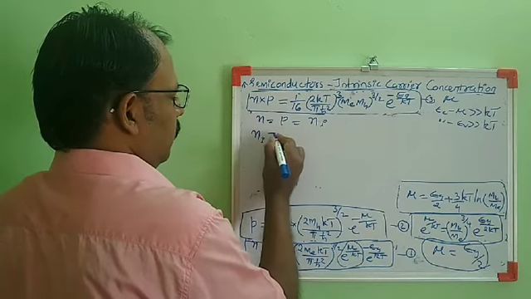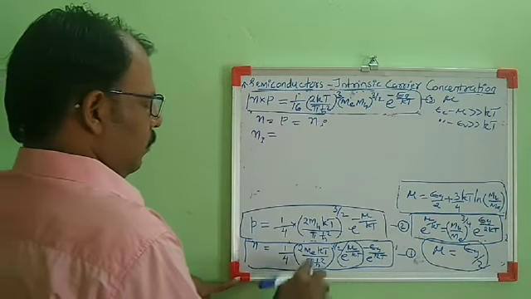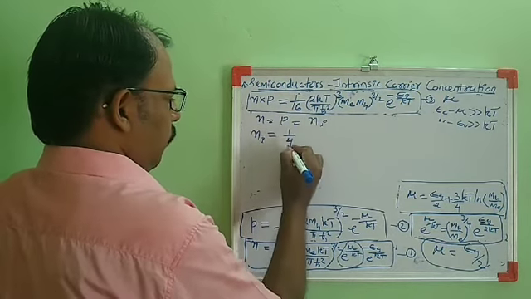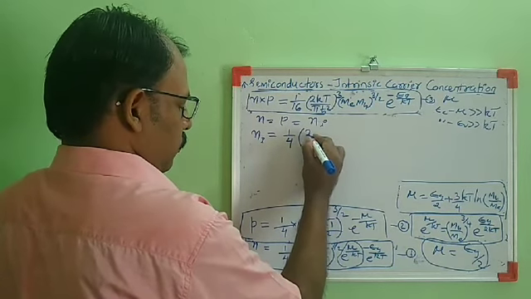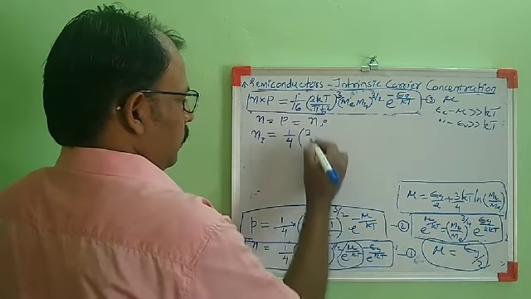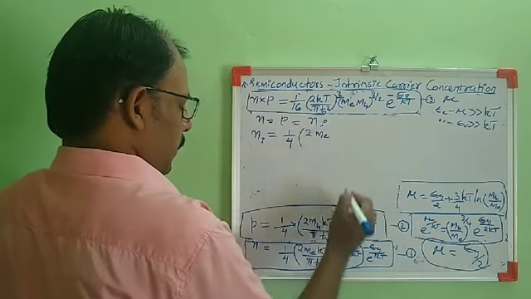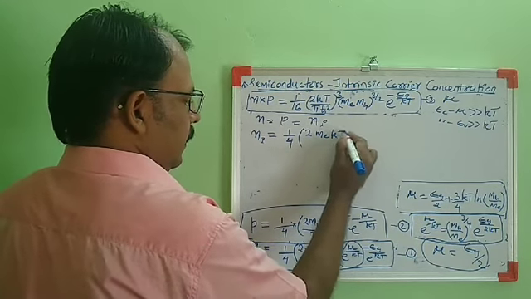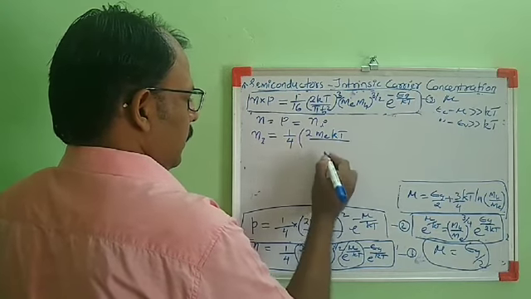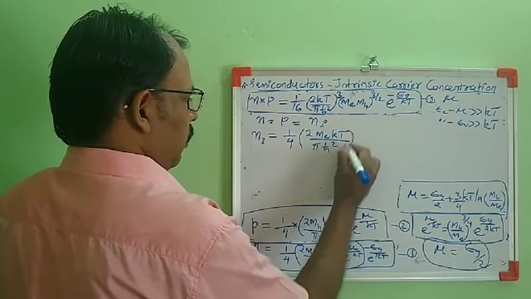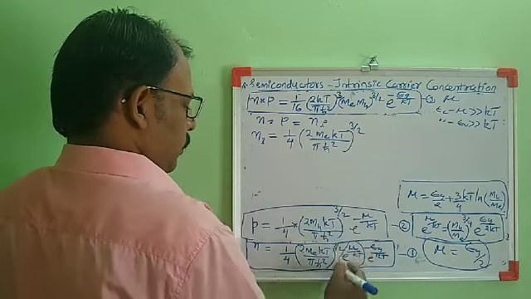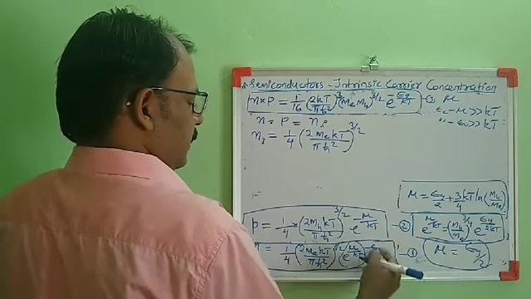So intrinsic carrier concentration can be written as ni equal to 1 by 4 into 2 me kt by pi h bar square the whole raised to 3 by 2 e raised to minus Eg by kt.